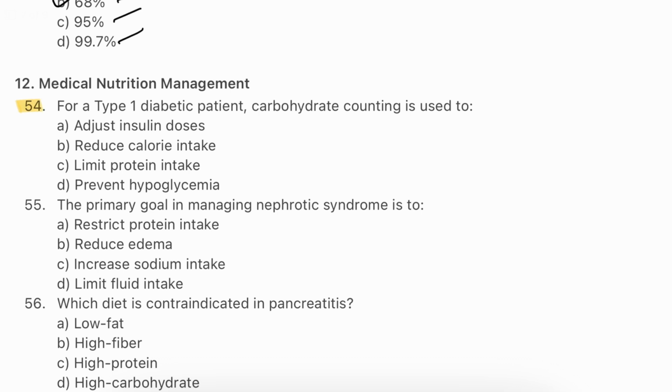Question number 54. For a type 1 diabetic patient, carbohydrate counting is used to adjust insulin doses, reduce caloric intake, limit protein intake, prevent hypoglycemia. The answer will be A. Adjust insulin doses. Carbohydrate counting is a critical tool for managing type 1 diabetes by accurately estimating carbohydrate intake. Patients can adjust their insulin dose accordingly to maintain stable blood sugar levels and prevent both hyperglycemia and hypoglycemia.